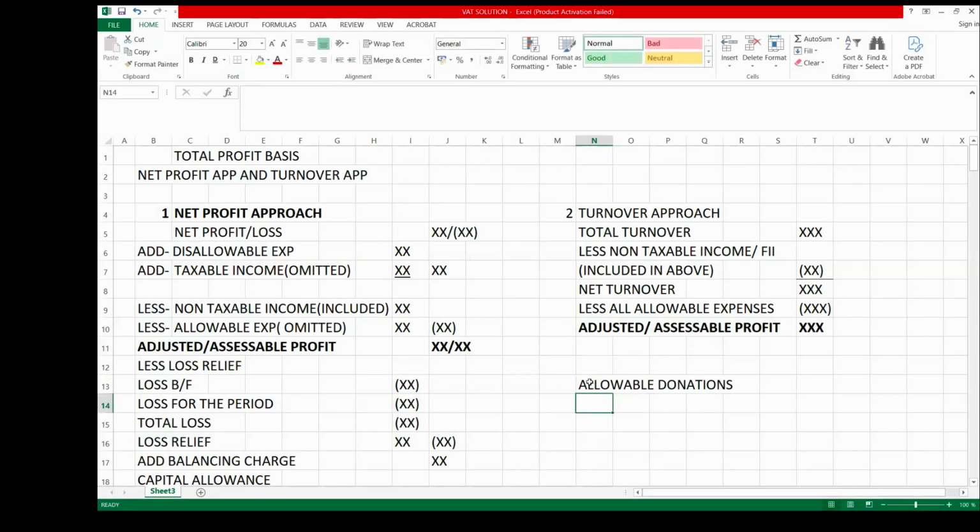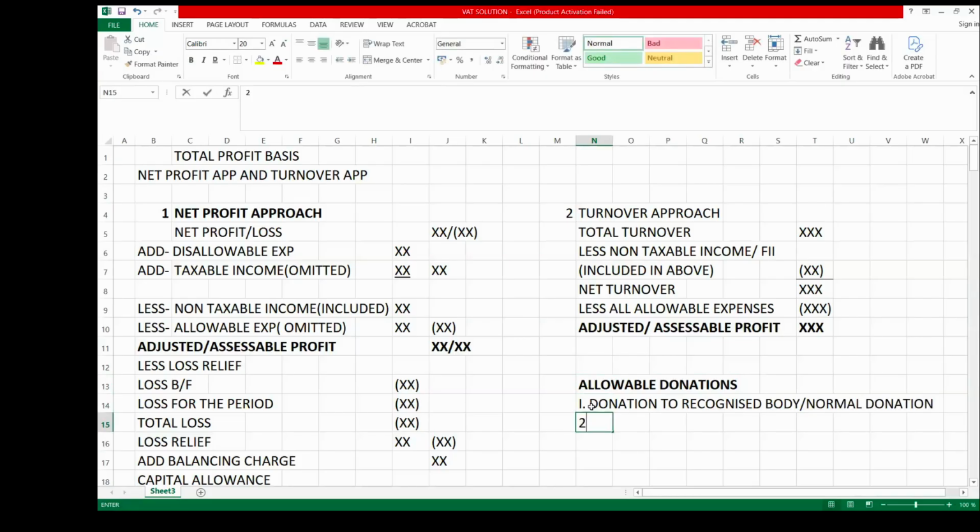One of them is donation to a recognized body, or what they call a normal donation.